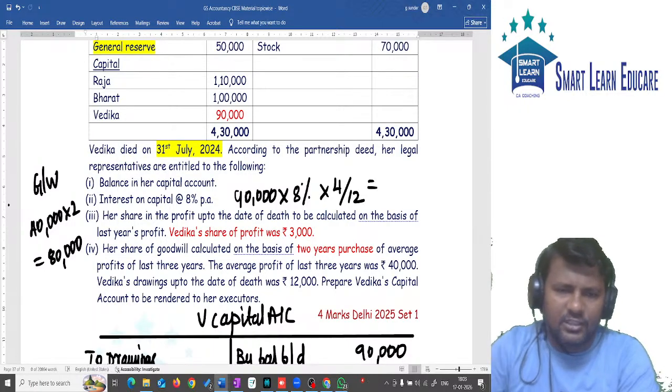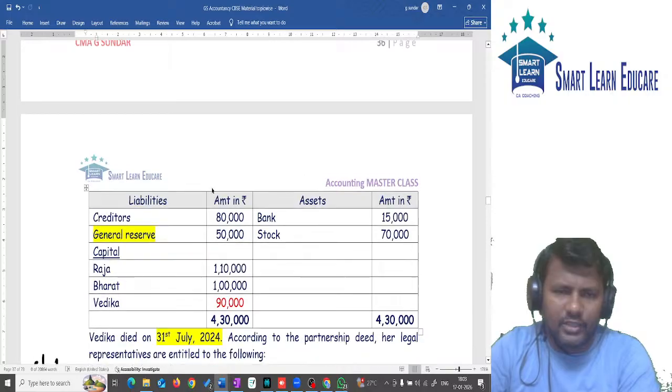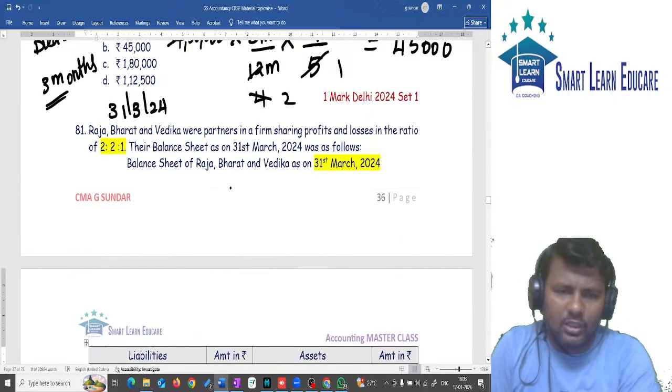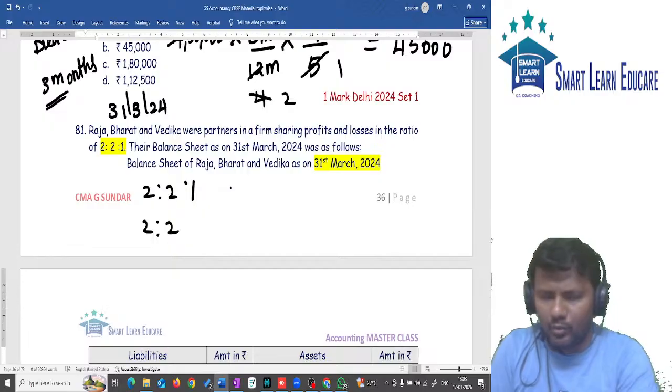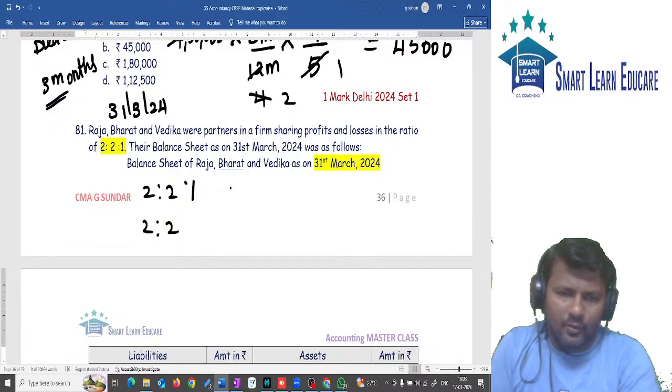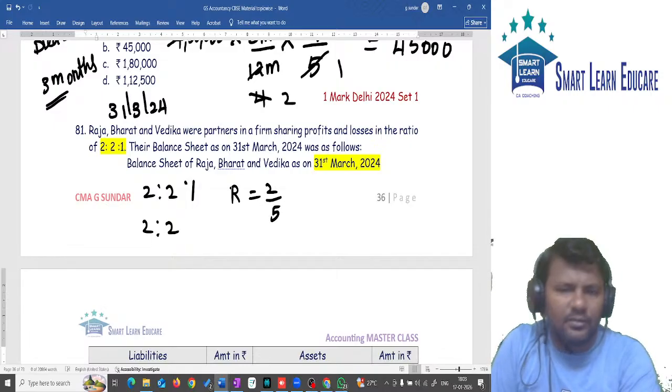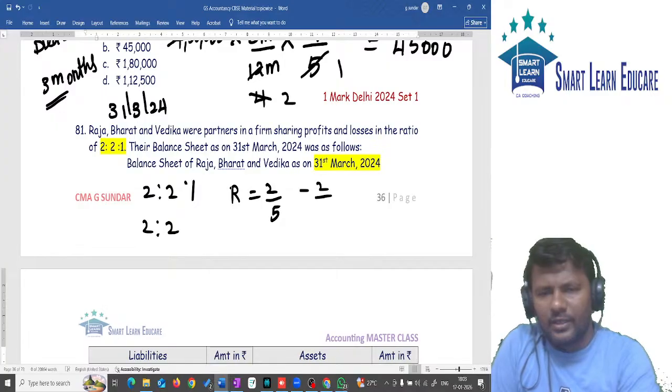Now we should pass the journal entry as gaining partners to sacrificing partner. What is the old ratio? 2:2:1. Now V has died. So what is the new ratio? 2:2. So for the partners, is it sacrifice or gain? It is 2/5 minus 2/4.